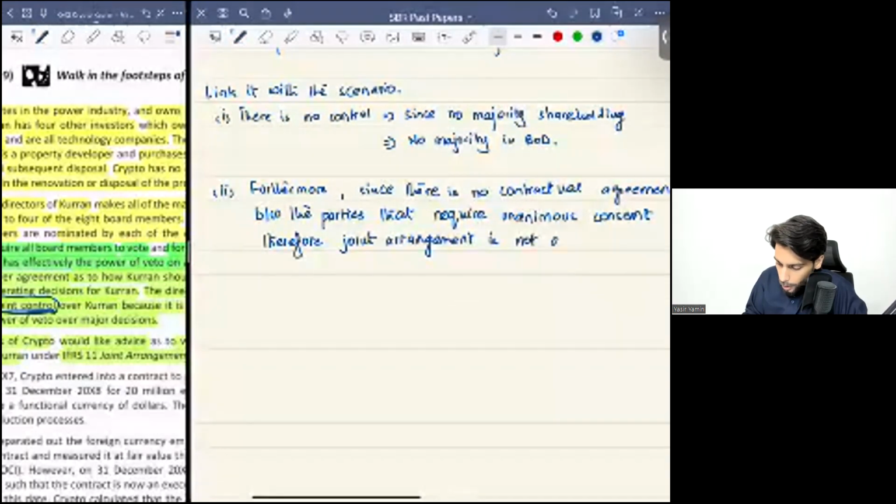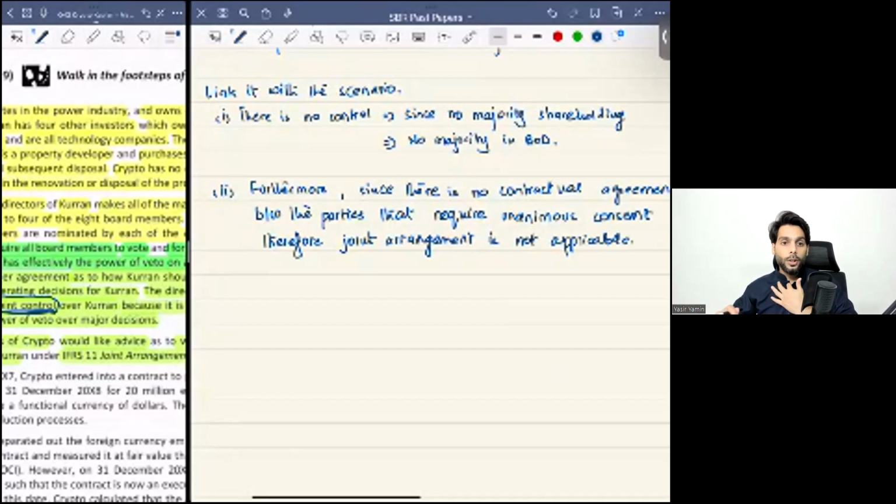So you need to properly structure this answer. Do not miss these points. I'm just writing bullet points for you so that you make sure that you include these points while drafting up your answer. You need to make sure that you draft up a proper answer.